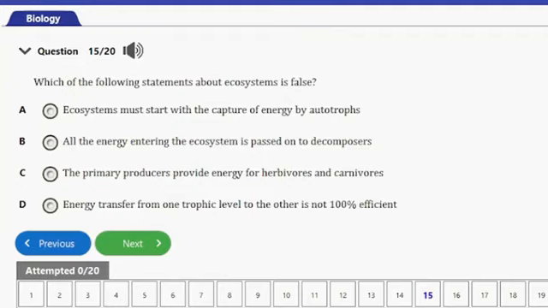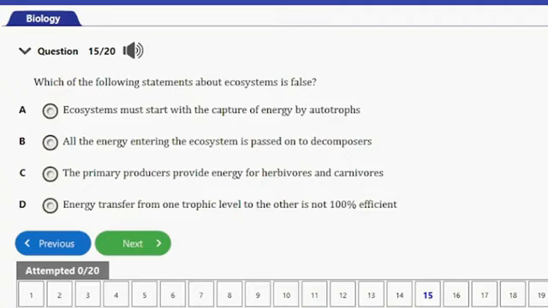Question number 15 here. It says, which of the following statements about ecosystem is false? A, ecosystems must start with the capture of energy by autotrophs. B, all the energy entering the ecosystem is passed on to decomposers. C, the primary producers provide energy for herbivores and carnivores.